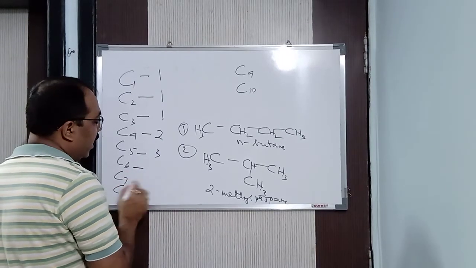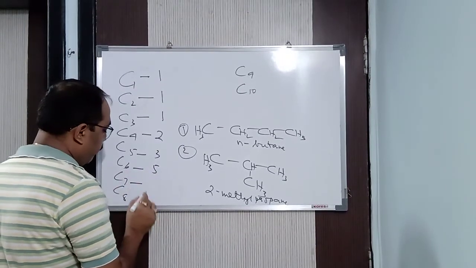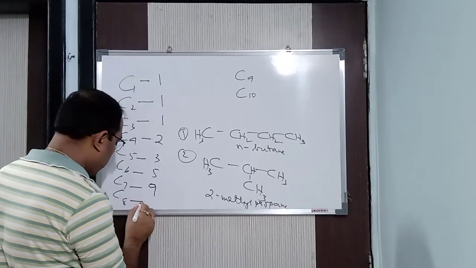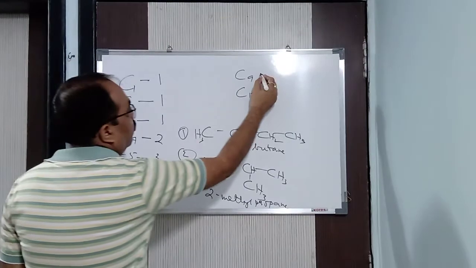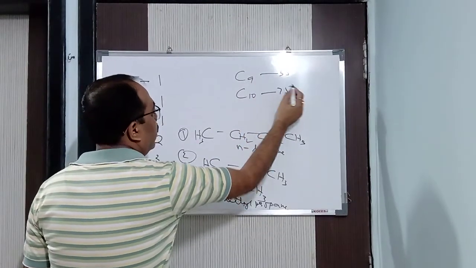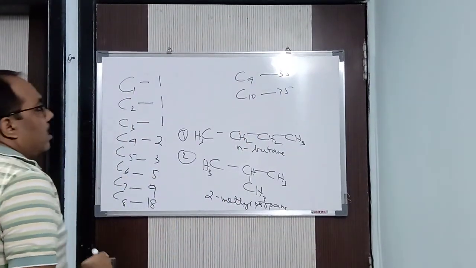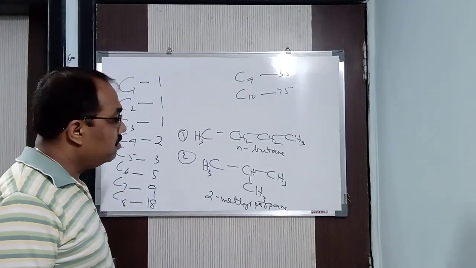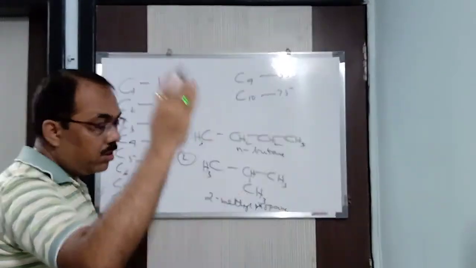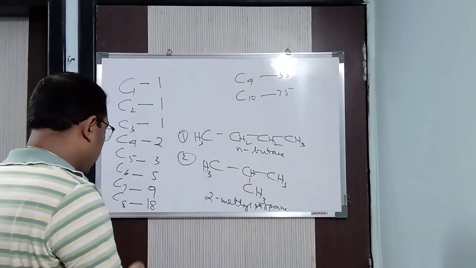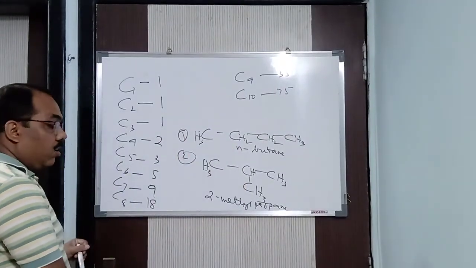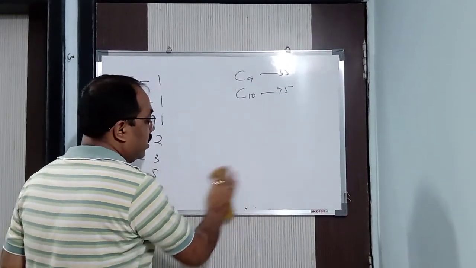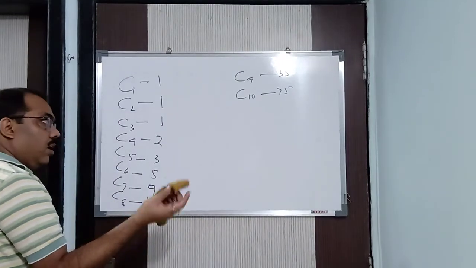If you draw it for hexane, it is 5. For heptane, it is 9. For octane, 18. Then 35, and this is 75. Is it possible to draw 35 or 75 isomers? Not possible at all. So don't think beyond that, because you cannot draw for C9 and C10. How can you think of 20, 30, 40? It is not possible, hence it will never come in your exam. In your exams, it can come maximum up to 7 or 8 carbons.